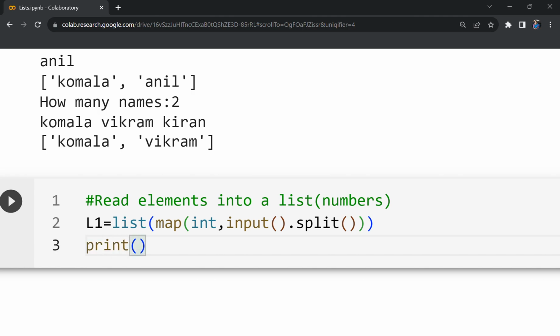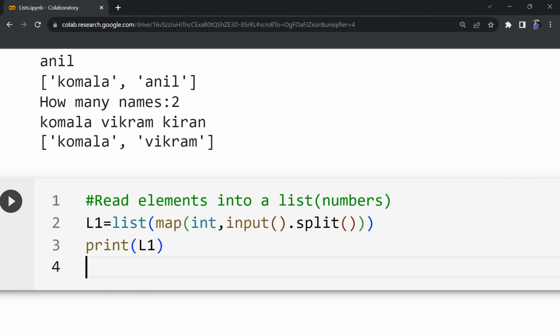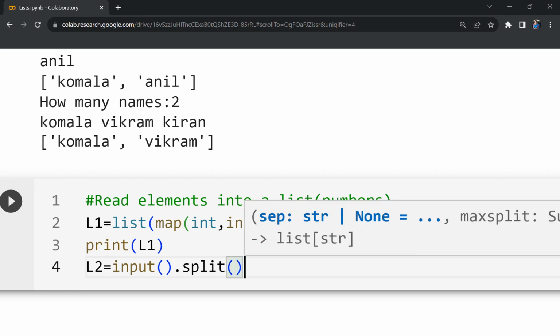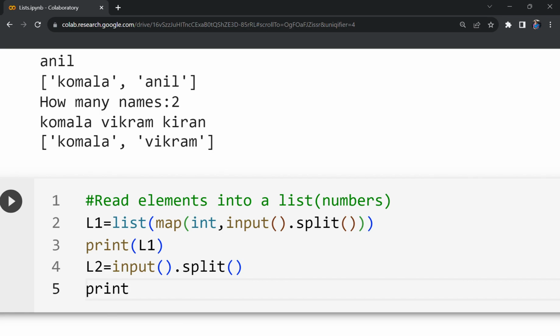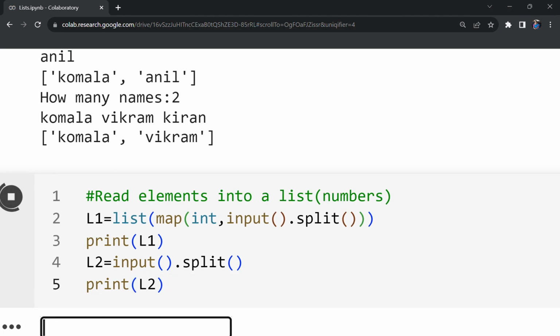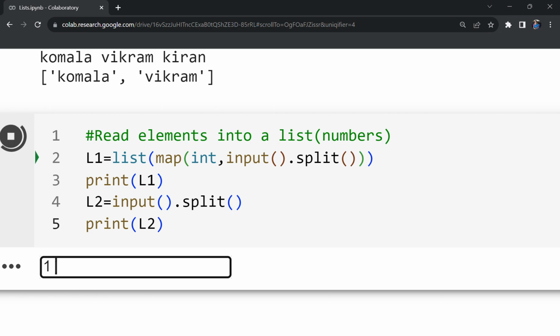Okay. Now you can give print L1. Okay, so I will take another one, L2, just to show you the difference between these two methods. Then you can easily understand them within one program. Print L2. So the first method will read the numbers, integers. The second method will read strings. So let us see both of them.